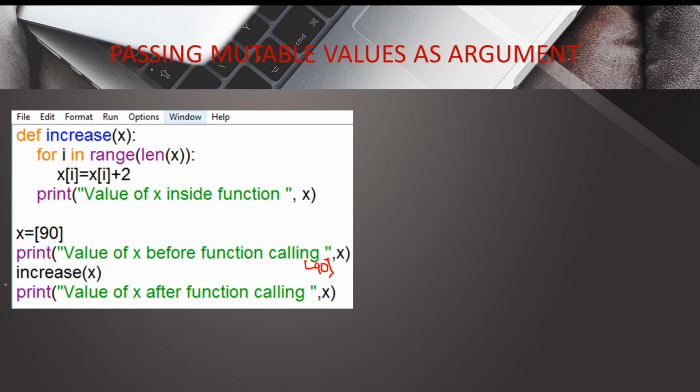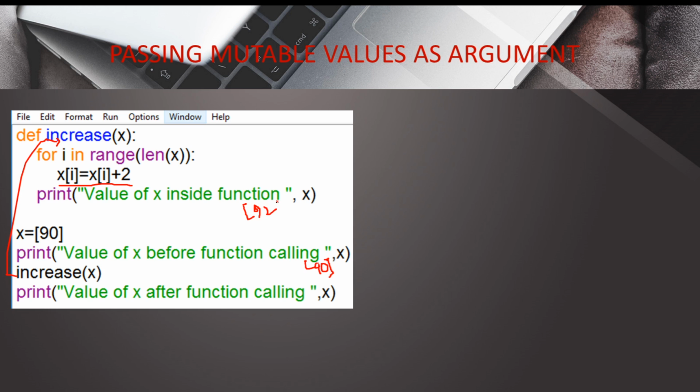Now in the second statement, which is the calling, we are passing the list to the function, and after passing the list we are increasing the elements of the list by 2. Here, using the for loop, we are increasing each element by 2. Since there is only a single element, we increase the value by 2, so we will get 92 as that element. So when we print the value of x inside the function, we will get the increased element, that is 92.